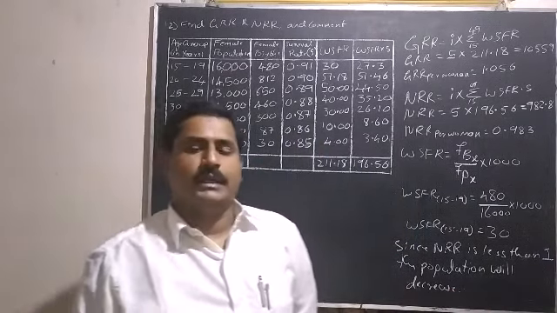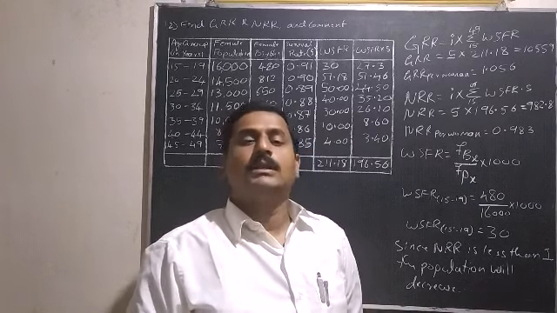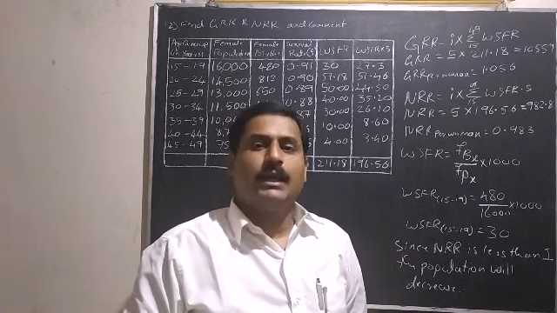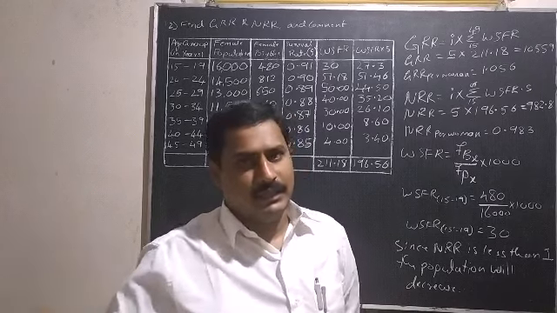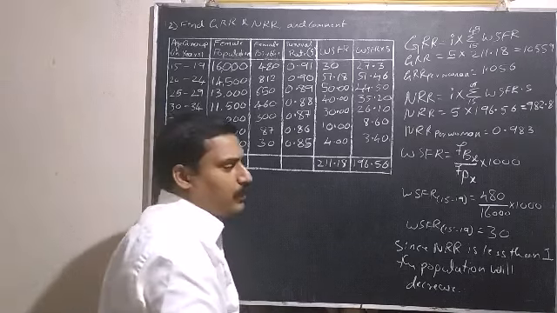Based on NRR and GRR both, since NRR is less than 1, the comment is that the population will decrease.